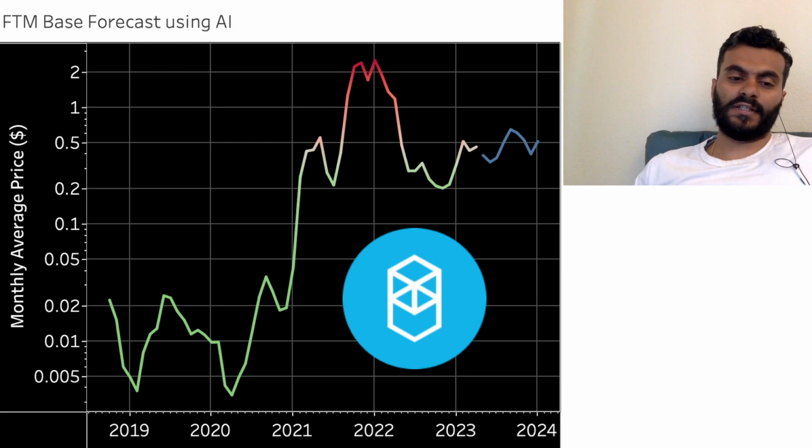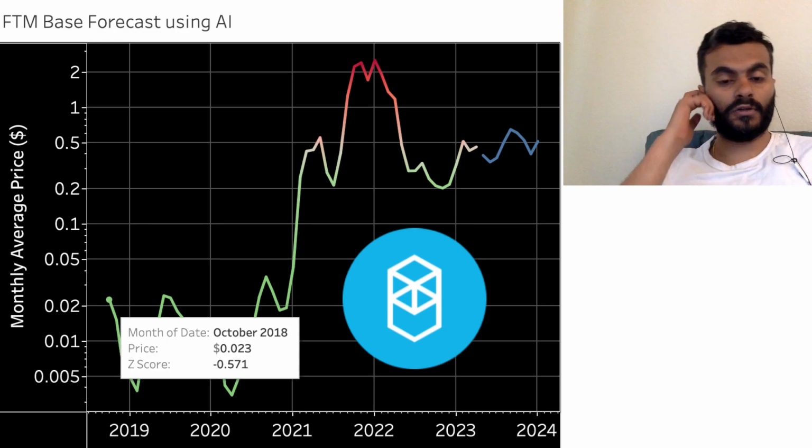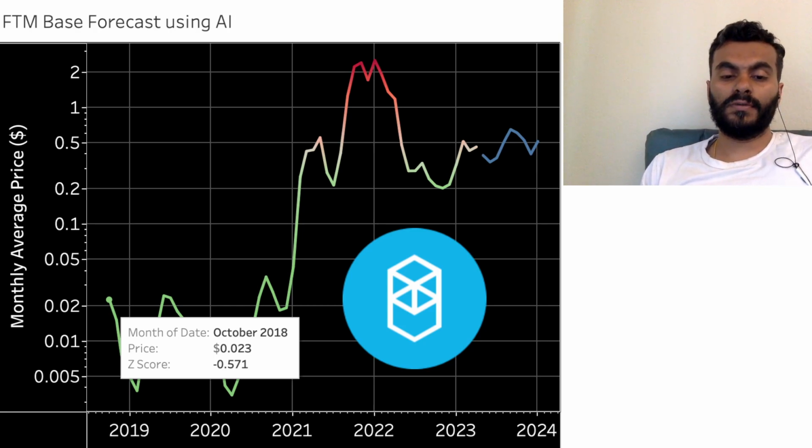As you can see on the screen, the data that we have is monthly average price data. By that I mean this chart shows the monthly average price for the FTM token. So for instance, in October of 2018, the average price for that month was around 2 cents.